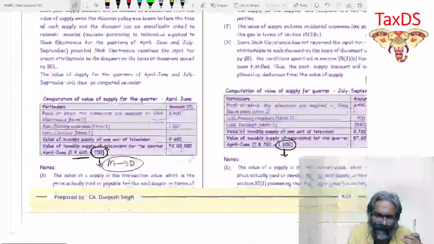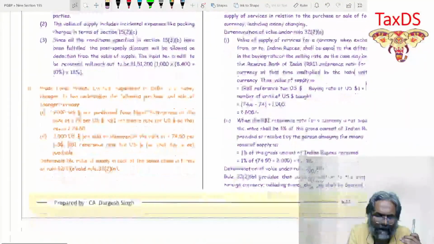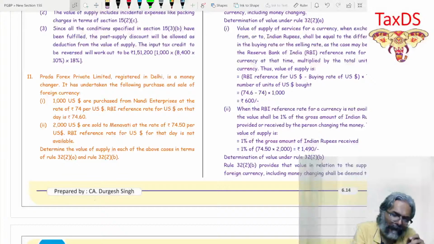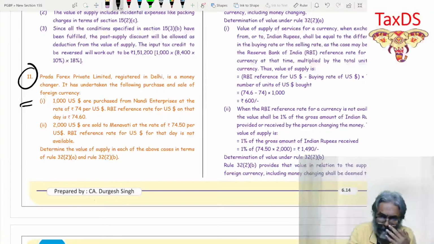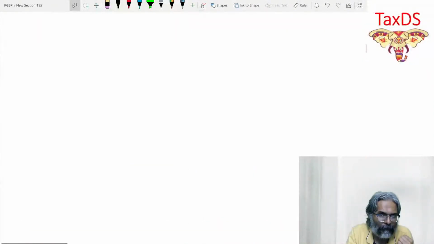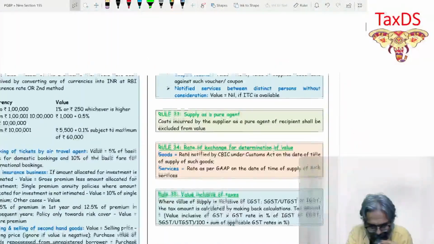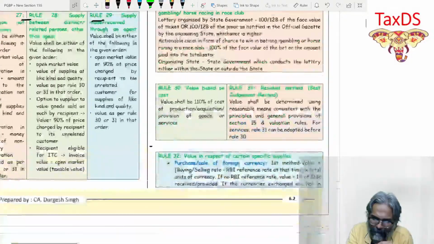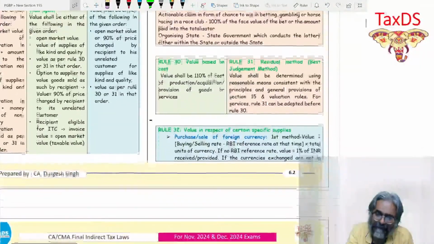Now, all these questions, students, we have done it. Iraka and all these questions, we have dealt with them. Now, come to the Forex part, students. Forex valuation. Let's go to the valuation in Forex. This is specific to Forex and insurance. These are important rules. Forex and insurance. Lottery and all, they are not that important; you will not be asked. Forex is important.